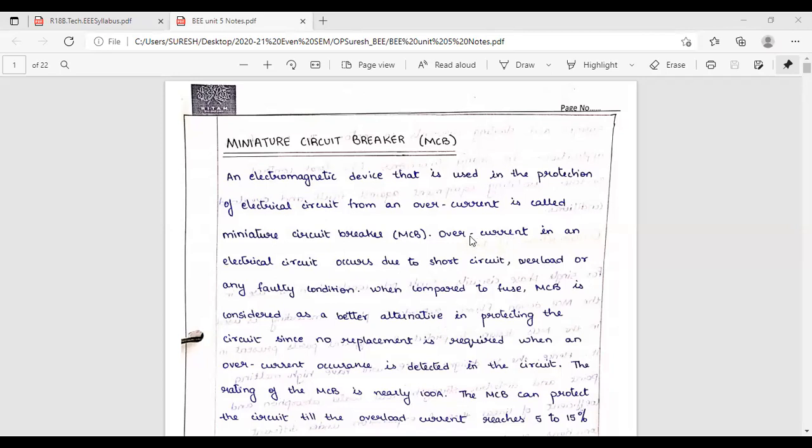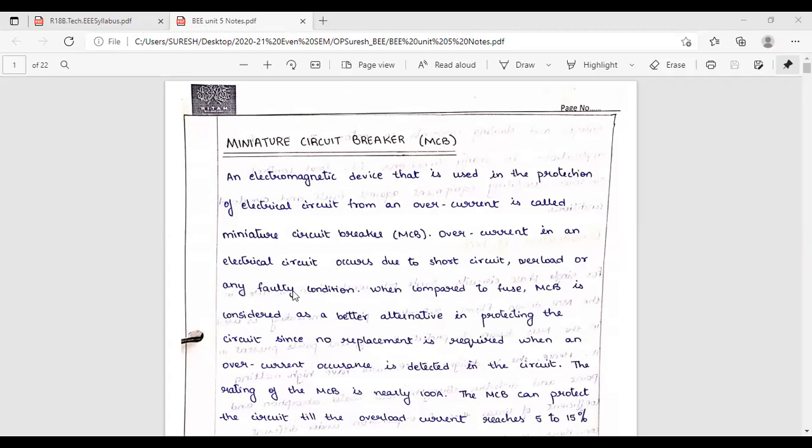Then a fuse will operate, the fuse wire will melt because the fuse is designed for 5 ampere. If load is taking more, in that case, the fuse wire will melt. Similarly, circuit breaker has to operate during overload condition. This miniature circuit breaker should operate beyond the load. That is nothing but the overload. We should not put overload on the circuit. To the rated value you can put. That is called overload. Another condition is faulty condition.